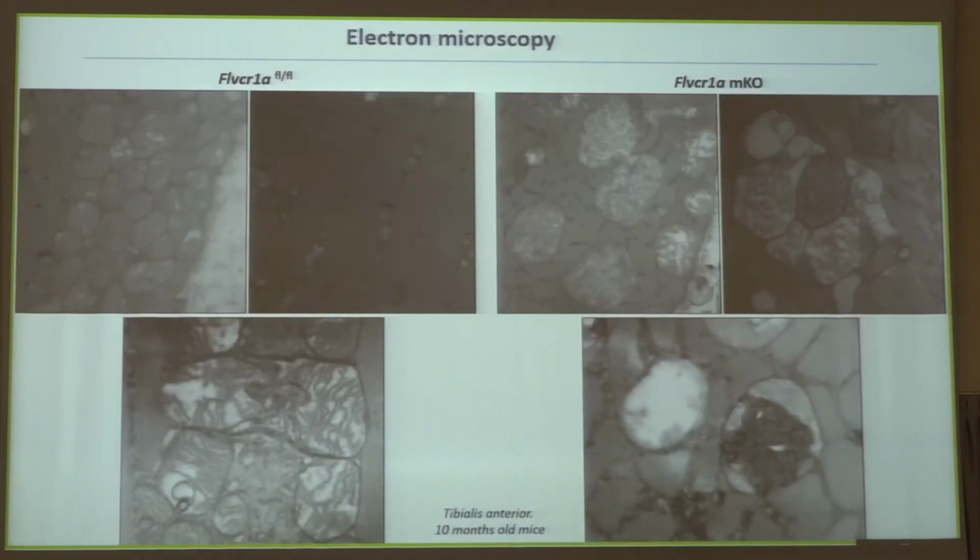On the other hand, we have also observed some morphological changes at the mitochondrial level. These are very preliminary electron microscopy images, and as you can see, mitochondria are very unusual looking with rarefied cristae, and they are rich in these electron-dense materials. So we have also caused a sort of damage in mitochondria.